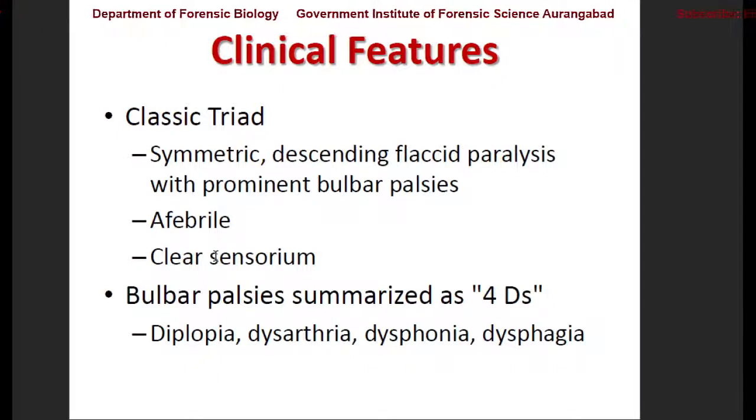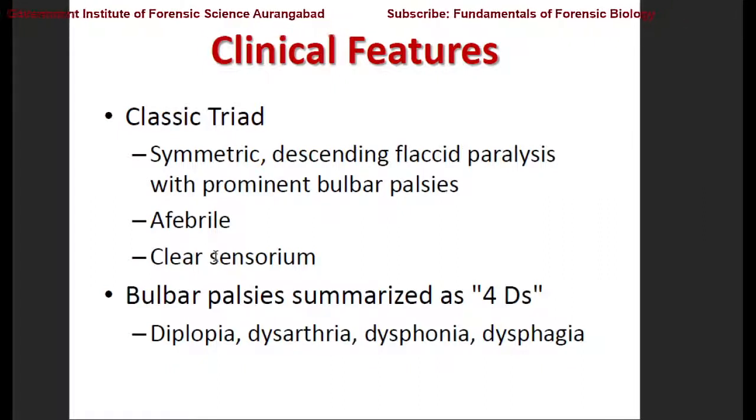Then descending flaccid paralysis, that is the paralysis starts from the head and keeps moving to the lower part of the body, with prominent bulbar paralysis. Bulbar paralysis, we'll see, can be seen in 4 different types of conditions. Next is afebrile, that is no fever. Then clear sensorium, that is all the sense organs are functioning.